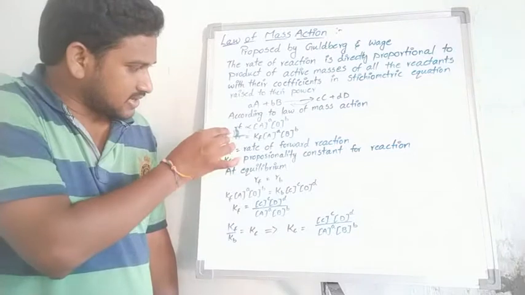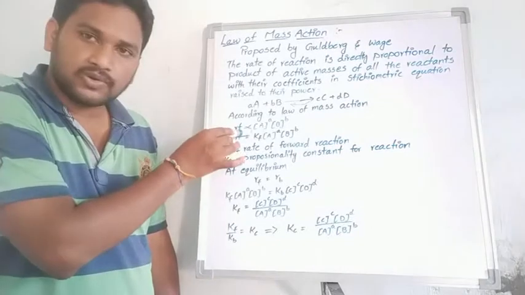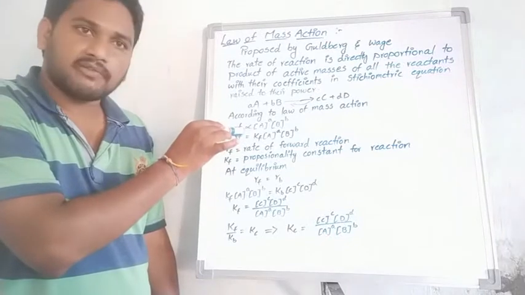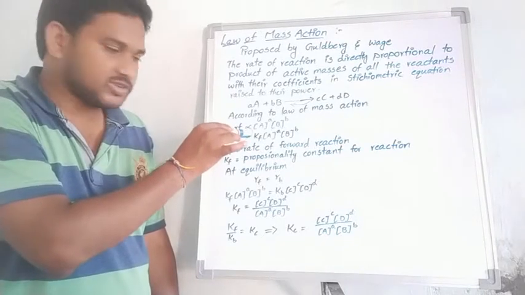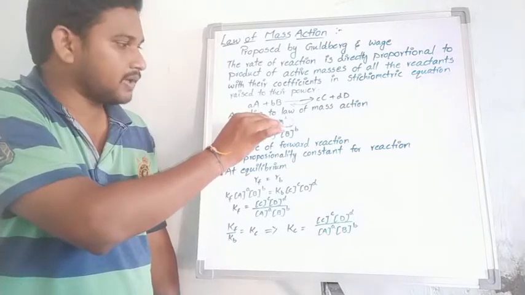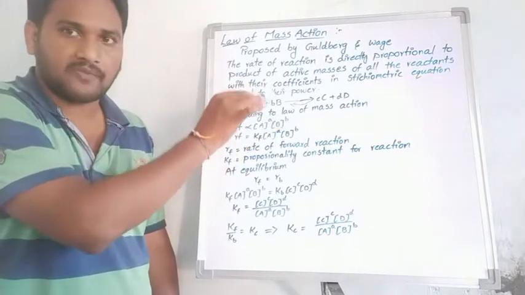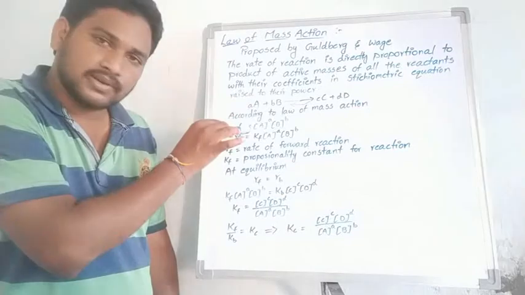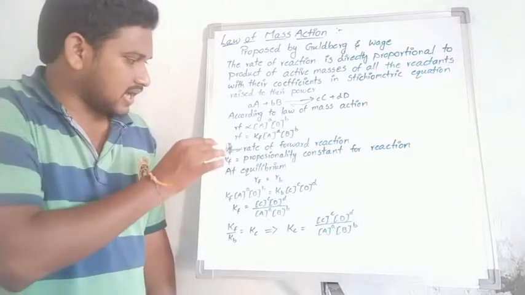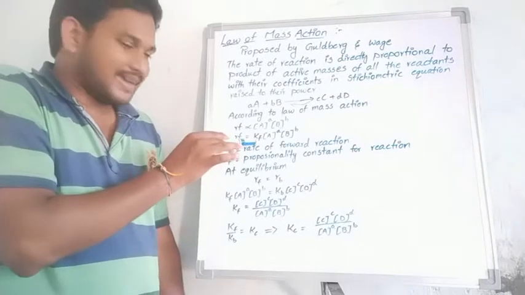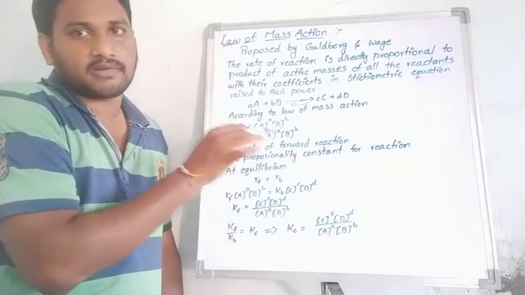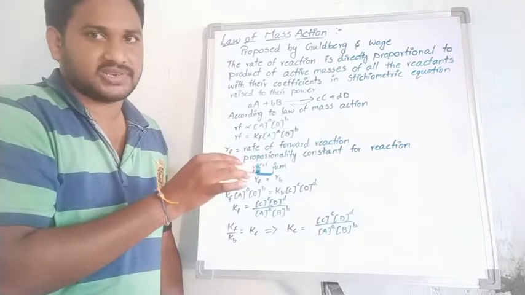Okay, students, now I have taken only the forward reaction. The rate of the forward reaction is directly proportional to capital A raised to the power a into capital B raised to the power b. That is the law of mass action. Using a constant, Rf is equal to Kf, where Kf is the forward rate constant, or equilibrium constant.